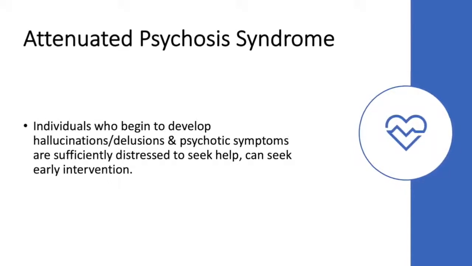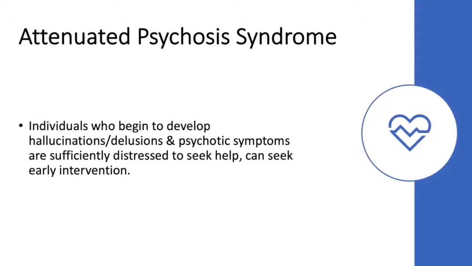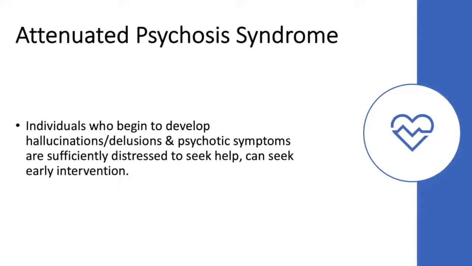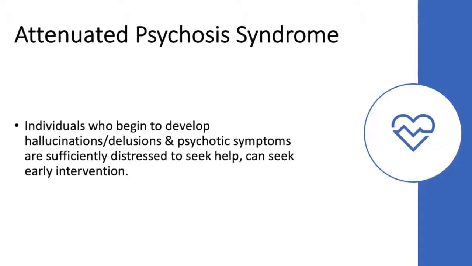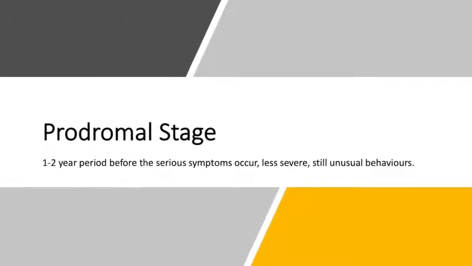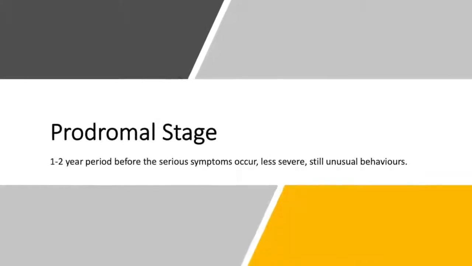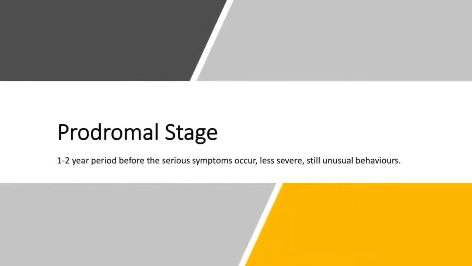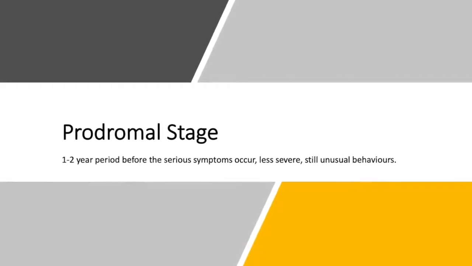Seeking early intervention can improve the rate of treatment for people with this disorder. Prodromal stage is a 1 to 2 year period before serious symptoms occur. It is less severe, but the behaviors exhibited are still unusual.